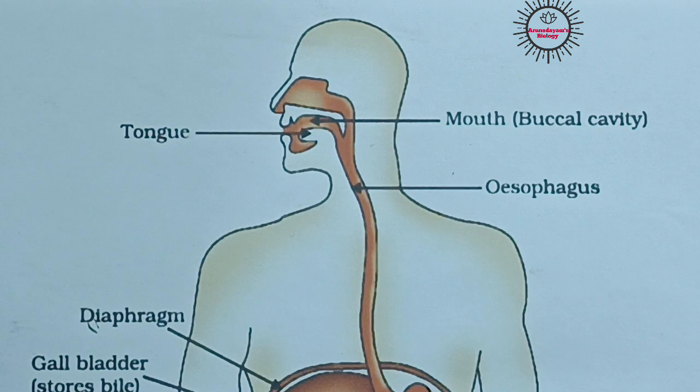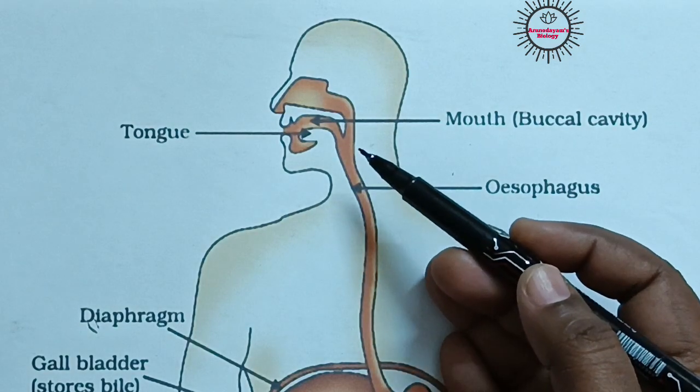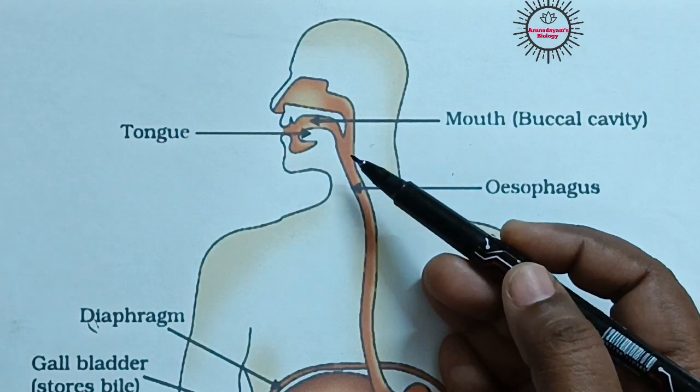This salivary amylase, also called ptyalin, acts on carbohydrates present in our food and turns them into maltose and dextrose. That means it digests carbohydrates into simpler forms, so carbohydrate digestion starts in the mouth itself, and some amount of food gets digested here.